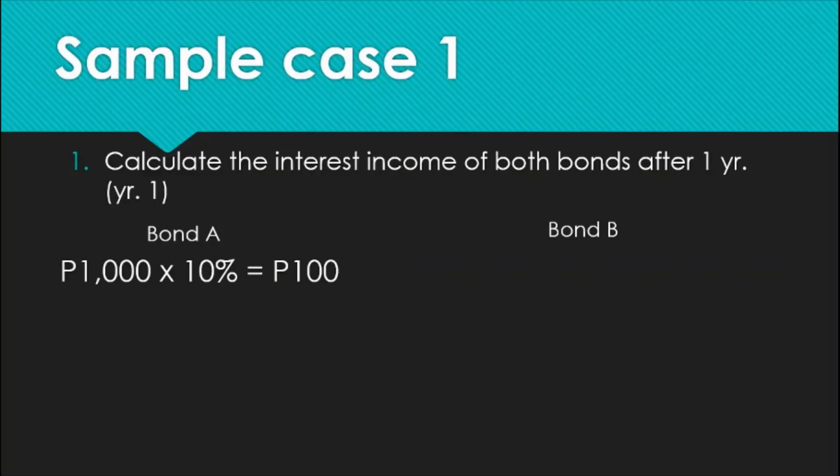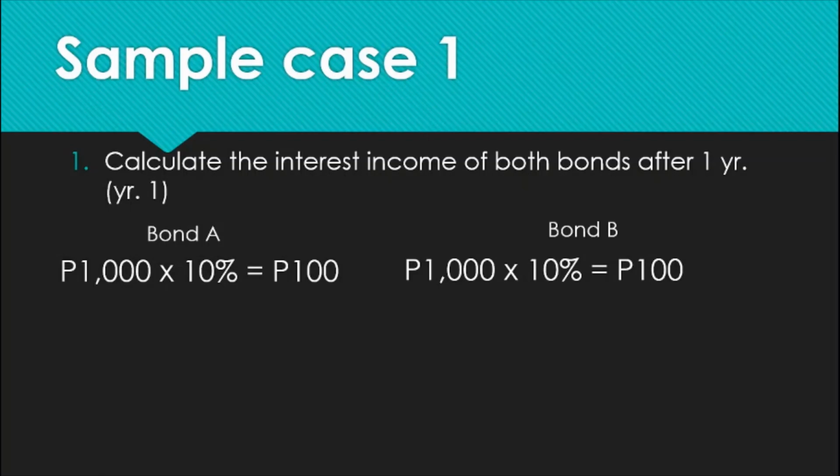So 1,000 times 10%, that's 100 pesos to be received by the investor in bond A. And another 100 pesos calculated in the same way for the investor of bond B. At this point, they would have the same cash inflow, 100 pesos in a span of 1 year.